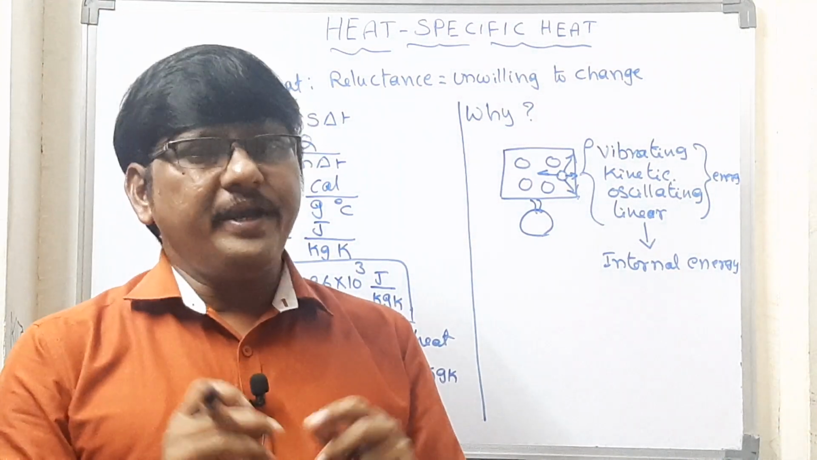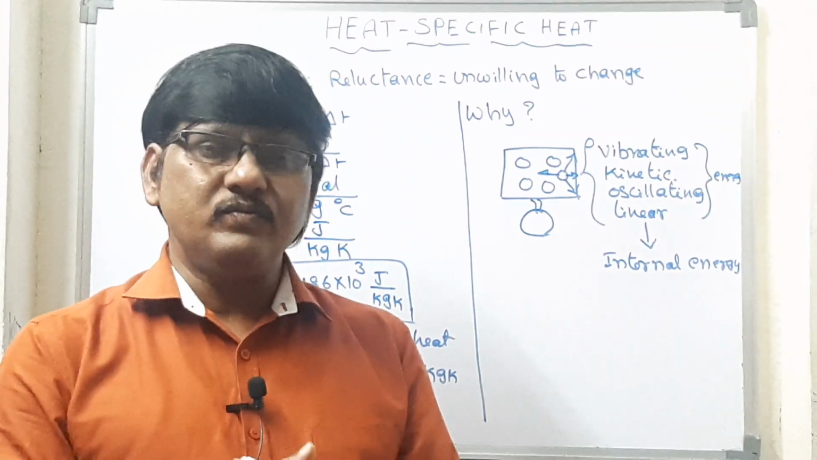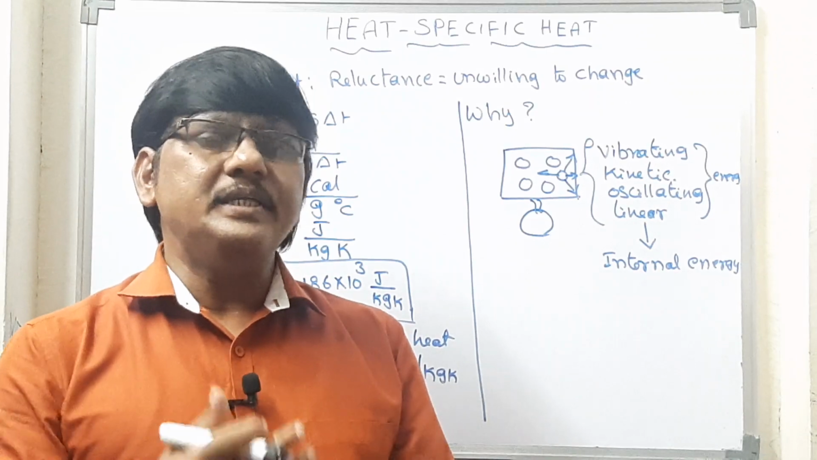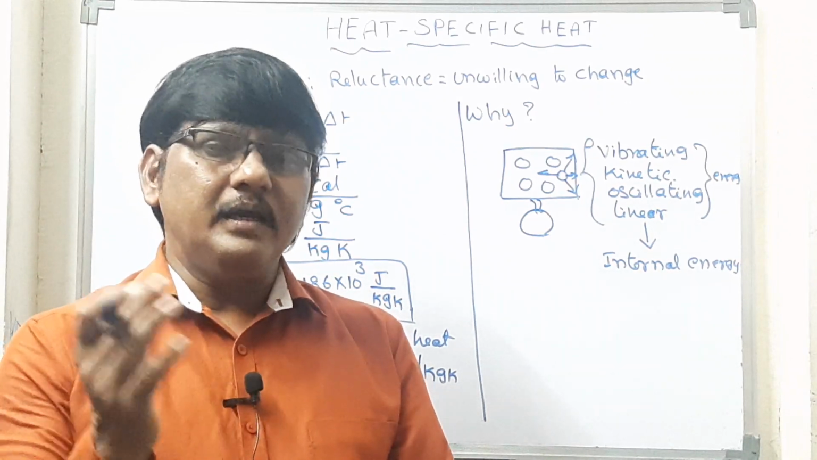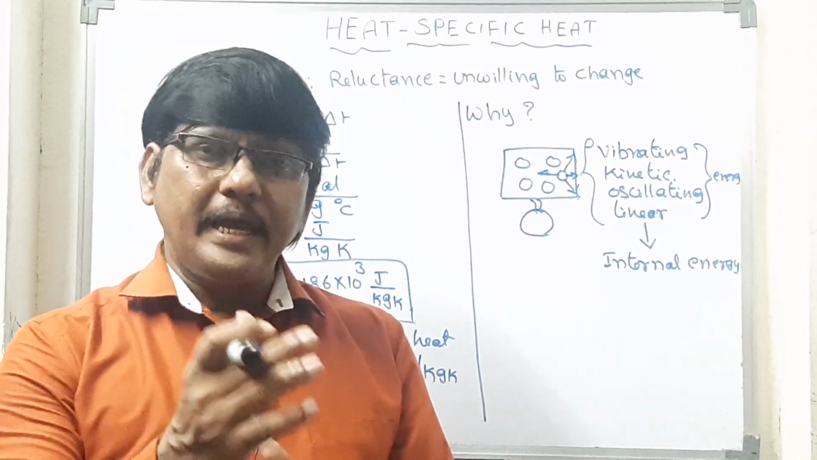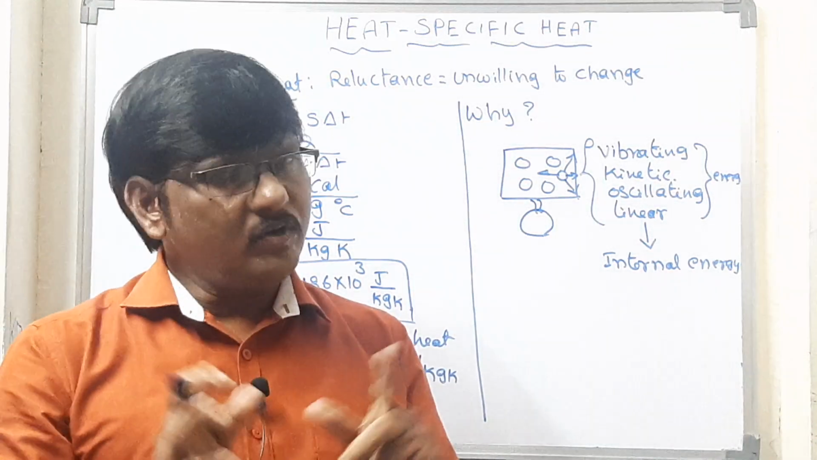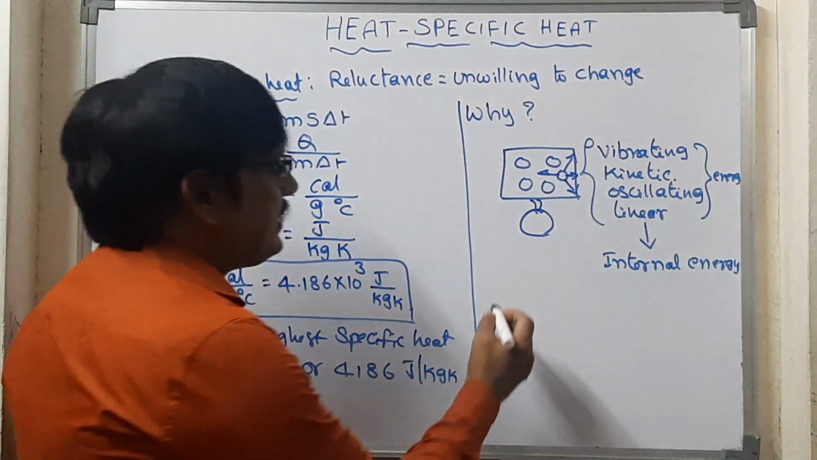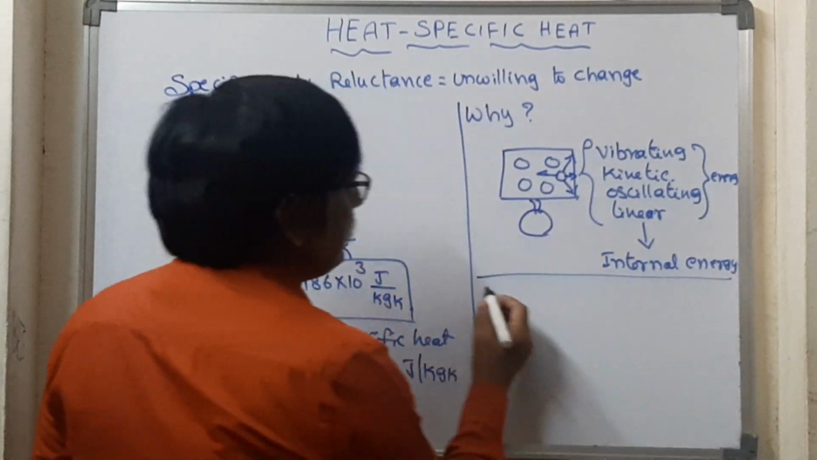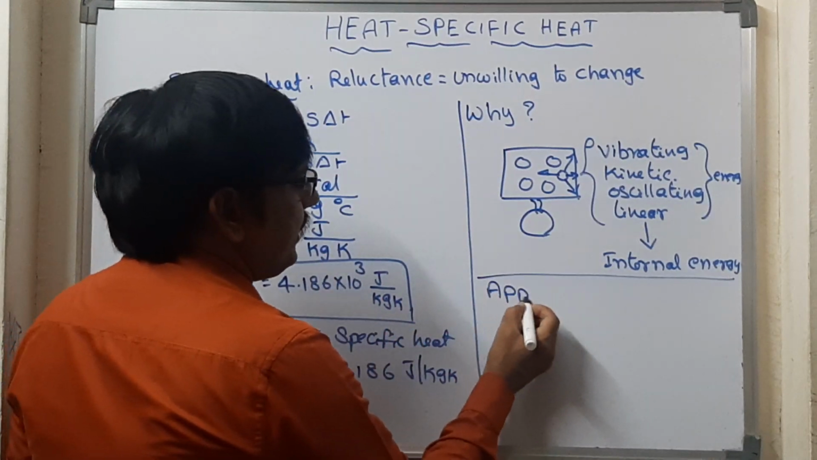Did you get it? Why do different substances have different specific heats? Very simple: depending upon the nature of the substance, the internal energy will vary. As the internal energy varies, automatically the specific heat also varies. Got it? That's right.